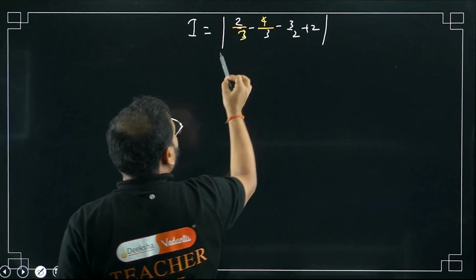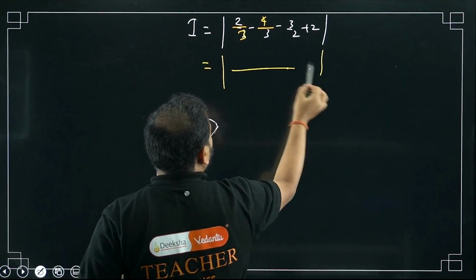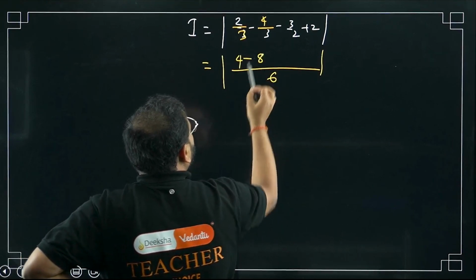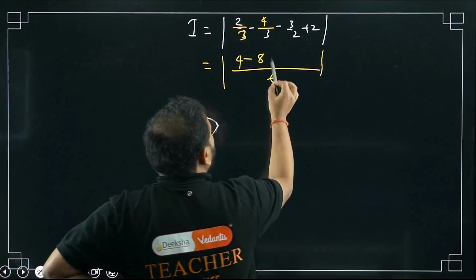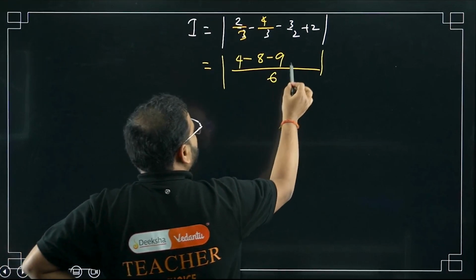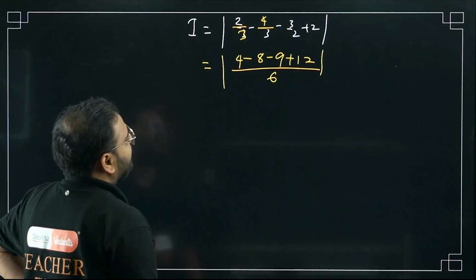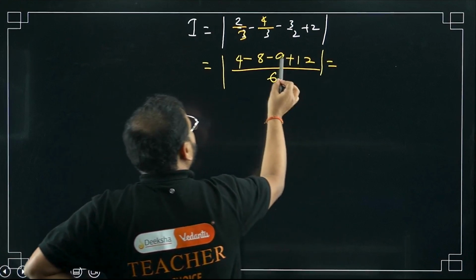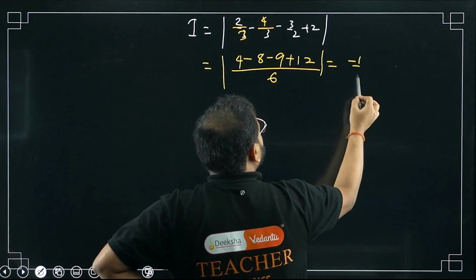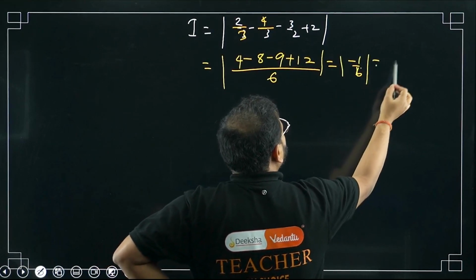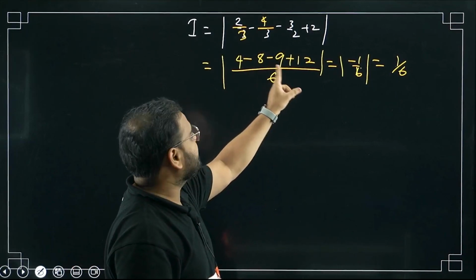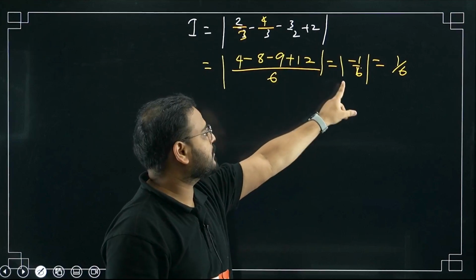Please check. So take the LCM now. LCM is going to be 6. So 3 to the 6 means 2 to the 4 minus 8 again. 2 3s are 6, and 3 3s are 9, so minus 9. And 1 6 means plus 12. What I'm getting, please check. 9 and 8, so minus 17 plus 16, right? So I'm getting minus 1 by 6. Mod, answer is simply 1 by 6. I'll repeat. 8 plus 9 is 17, so minus 17 plus 12 plus 4 is 16, so minus 1 by 6. Answer is 1 by 6.